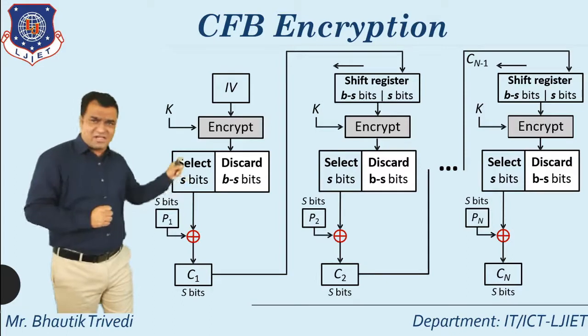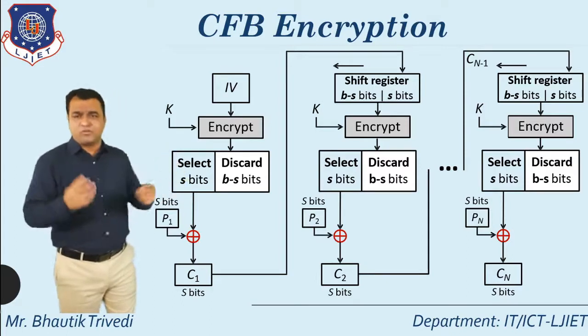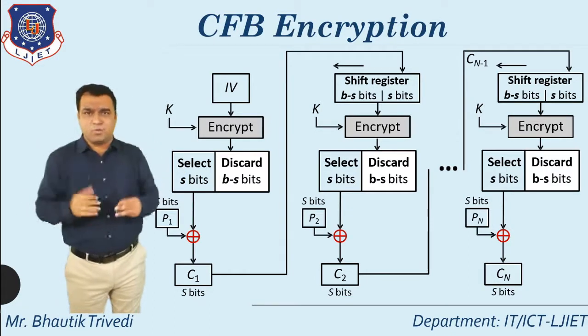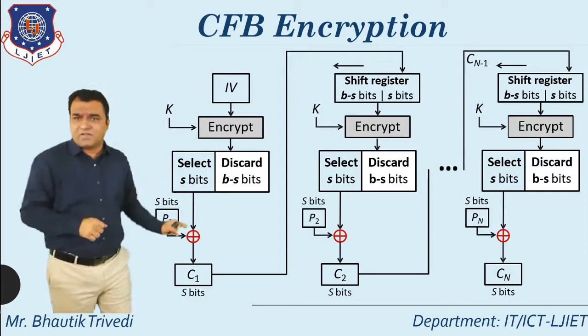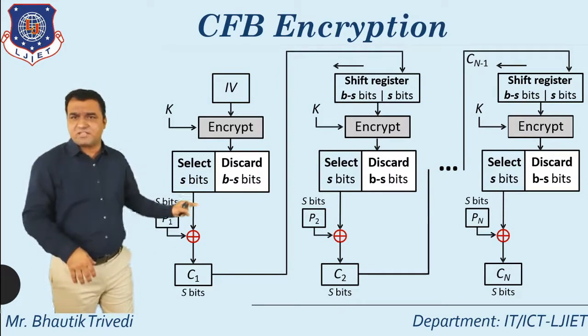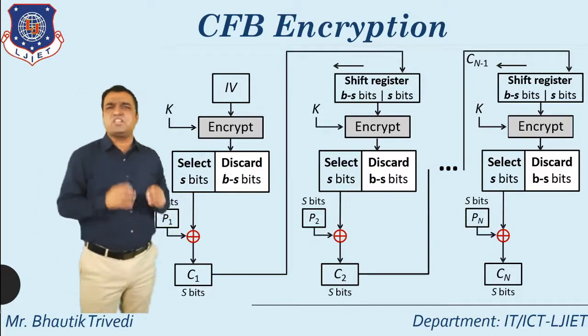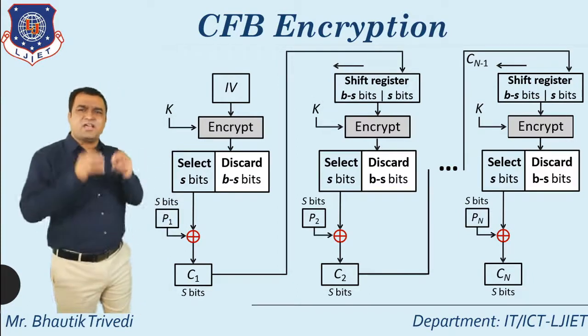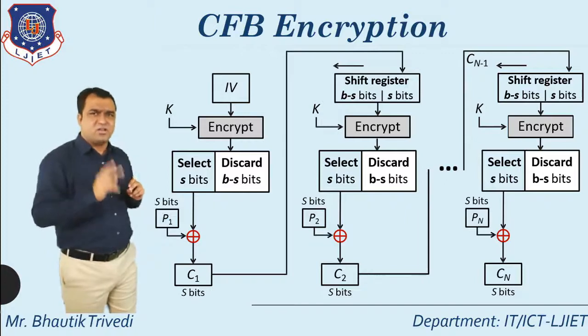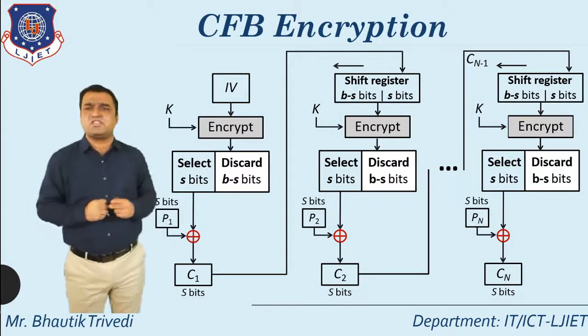Select S bits and discard B minus S bits, because, as all of you know, that is the concept of a block. After that, P1, the S bits, is XORed, and then we get C1, S bits. This is the logic of CFB encryption as well as CFB decryption. Here, why do we use the shift register?